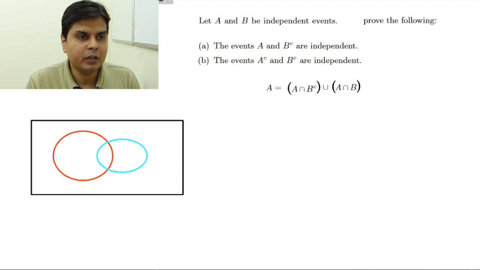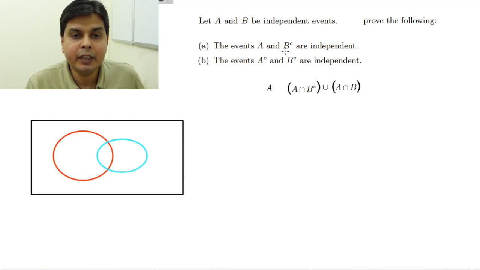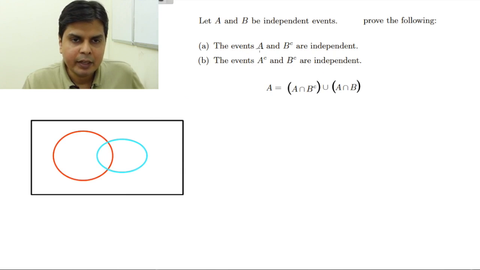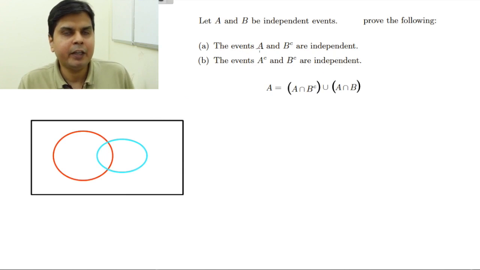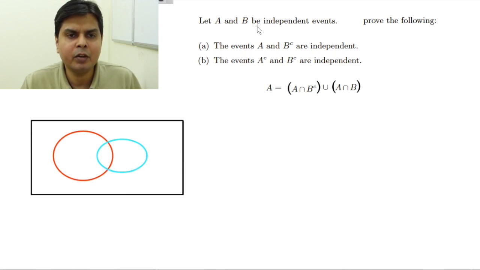Okay, now let's see another problem. Let A and B be independent events. Prove the following: that events A and B complement are independent, and similarly events A complement and B complement are also independent. Intuitive answer: I can say, since A and B are independent, it means A does not depend on whether B has happened or not.